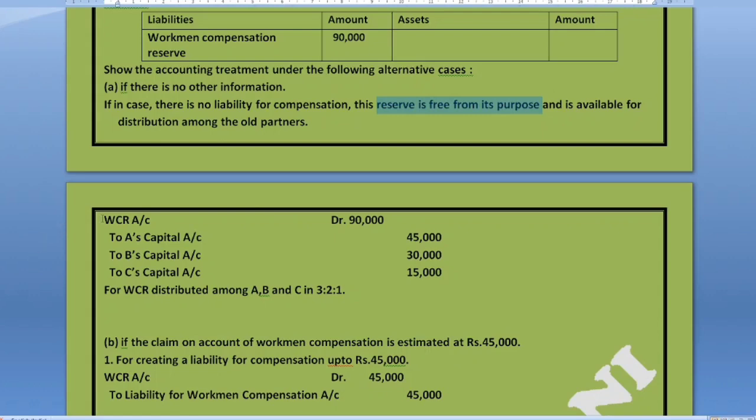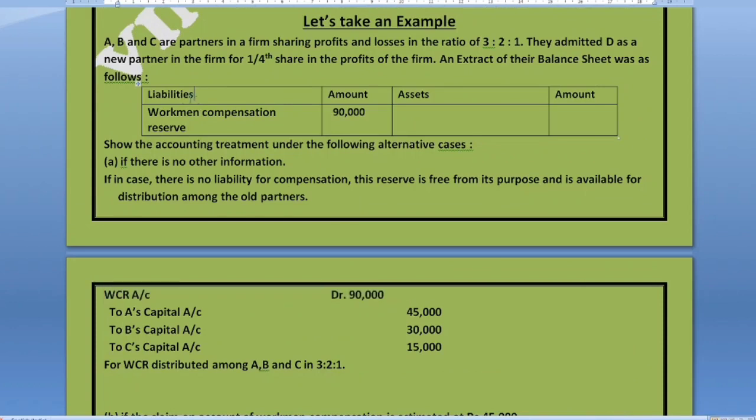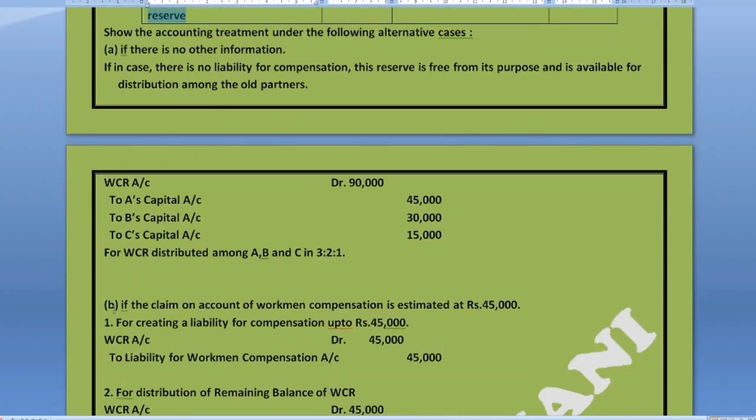The entry will be WCR account debit. Now why has this account been debited? It has been shown on the liability side of the balance sheet, therefore it has a credit balance. So how will we distribute this workman compensation reserve if it has a credit balance? It will be debited. So WCR account debit to A's capital, to B's capital, to C's capital. After passing this entry, WCR will completely diminish, it will be eliminated from our books. The whole 90,000 rupees has been distributed among A, B and C in their old PSR of 3 to 2 to 1.